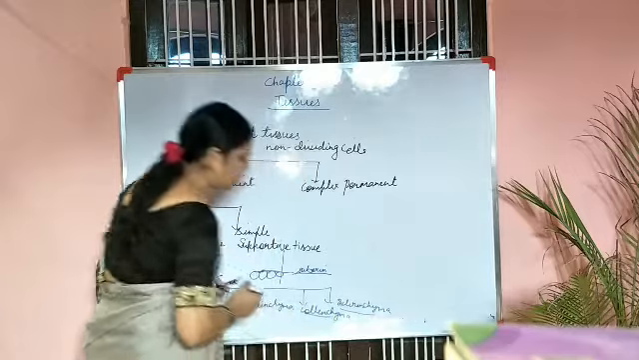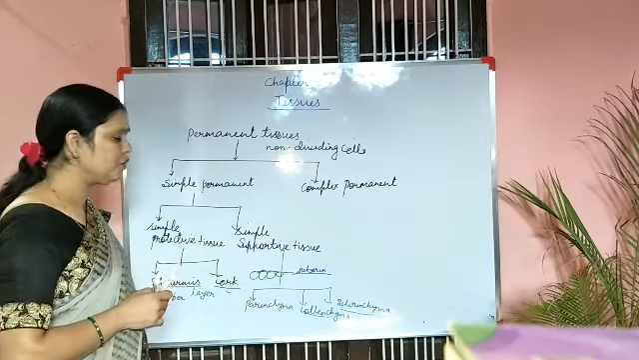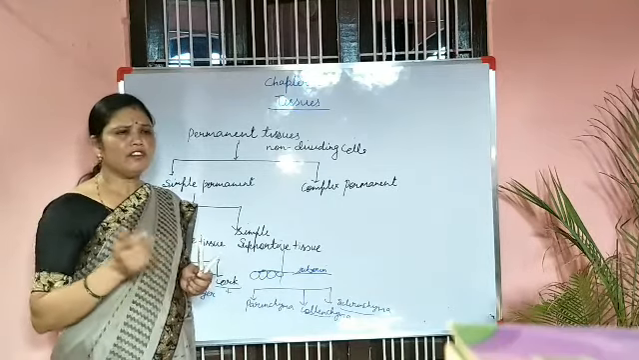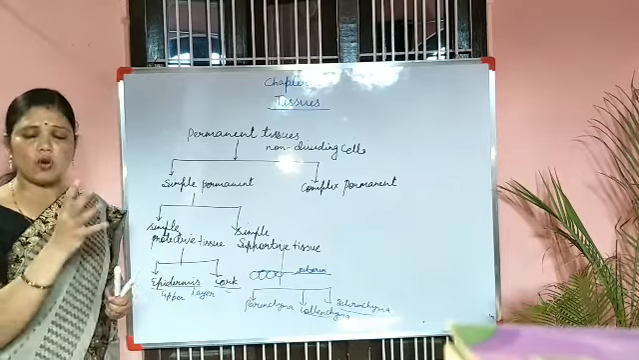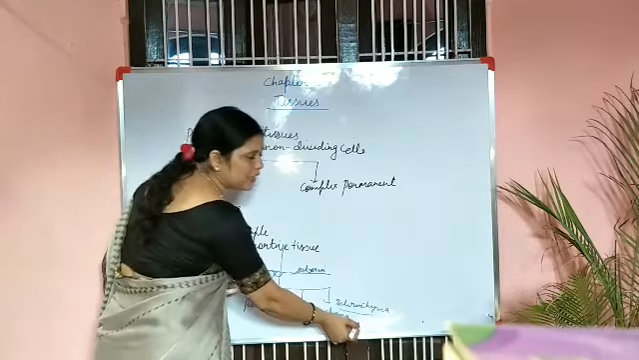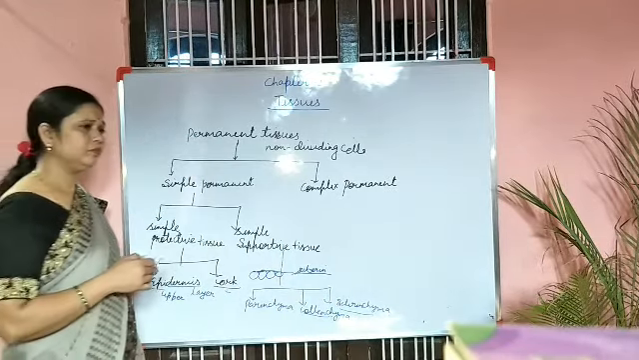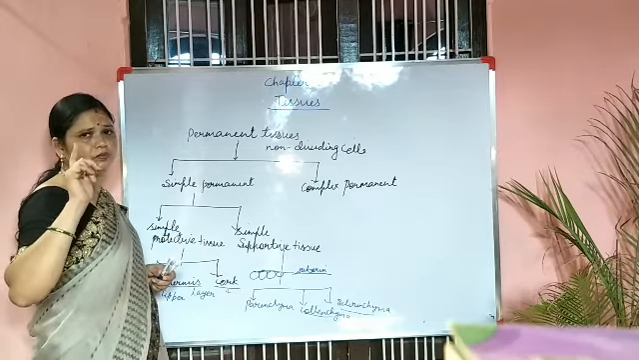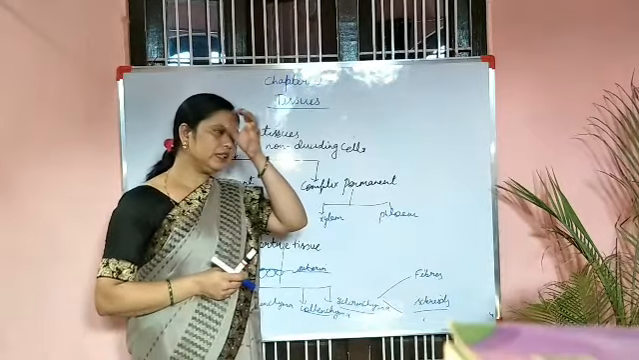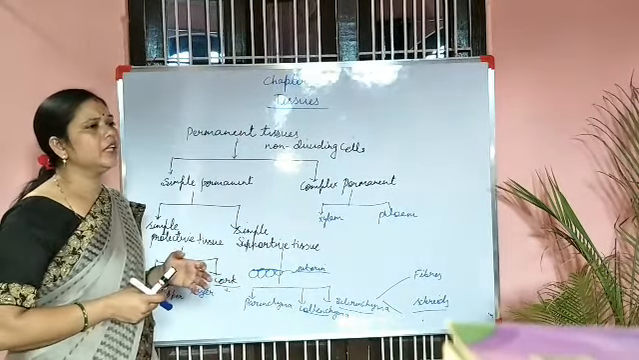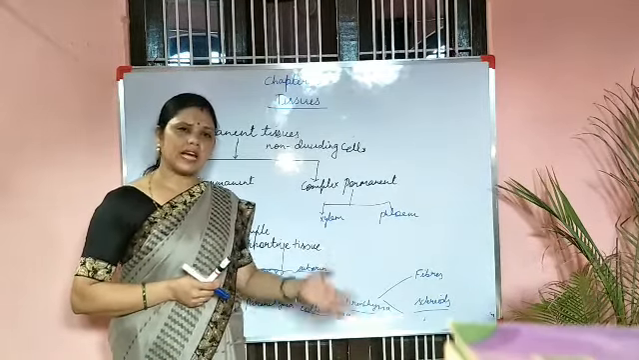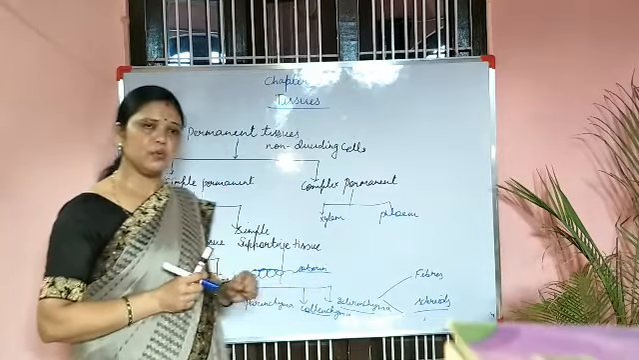Now sclerenchyma tissue. Sclerenchyma tissue is made up of dead cells and provides mechanical support. For example, did you see the coconut husk? The husk, the outer covering, is made up of sclerenchyma tissue. And children, all the seeds in the pulp of guava are also made up of sclerenchyma. All the dry fruit coverings are made up of sclerenchyma tissue only.